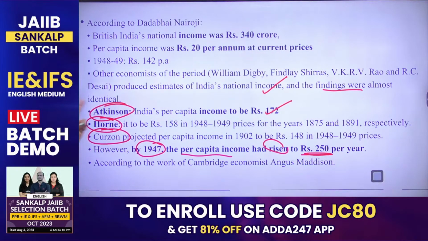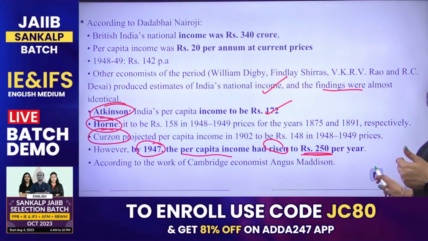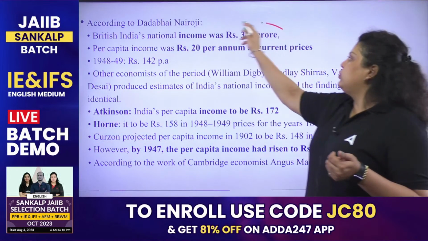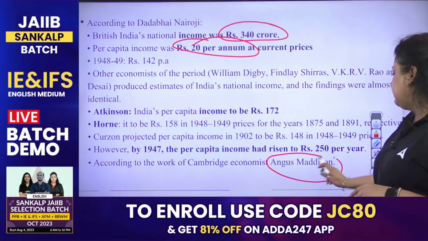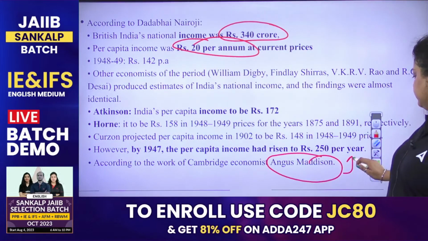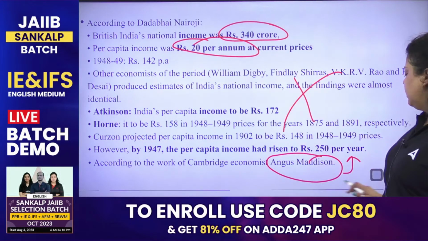So you have to remember only two data points: the data of the first estimation of Dadabhai Naoroji, and, apart from that, what you have to memorize about Maddison. These two data about the national income and per capita estimates you have to remember. All the else is not required to be remembered.